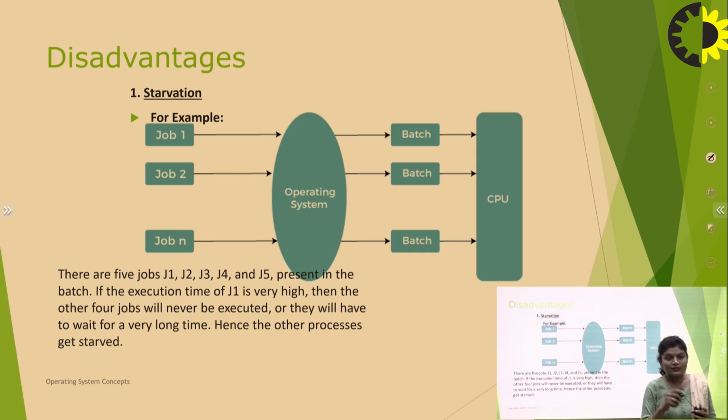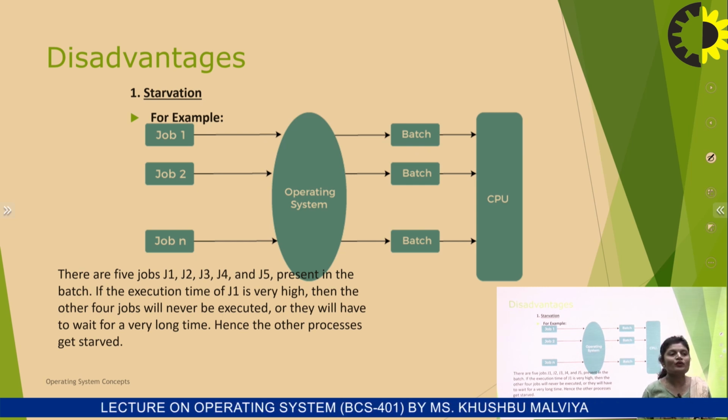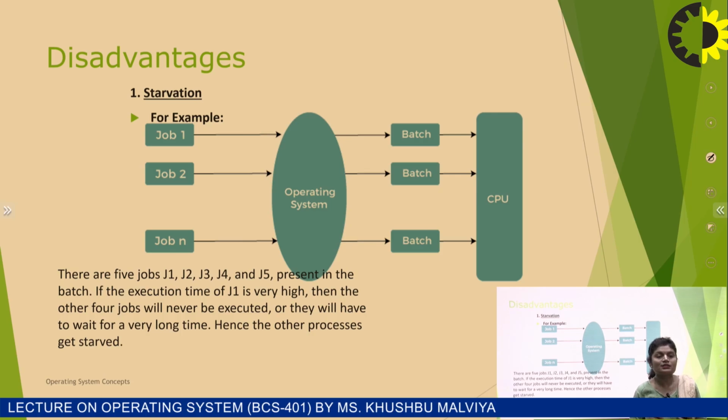Why? Because our batch operating system is based on the first come first serve facility. If the first job has a long execution time, then the other jobs have to wait. When the first job is complete, then the CPU is allocated to the other jobs, or they will have to wait for a very long time, hence the other processes get stuck.